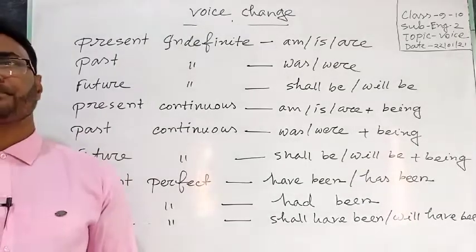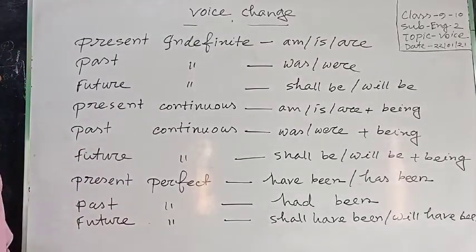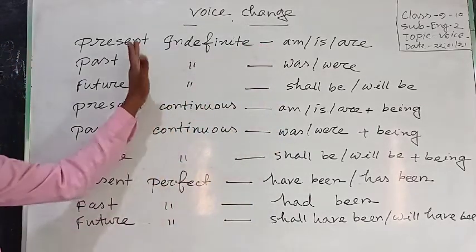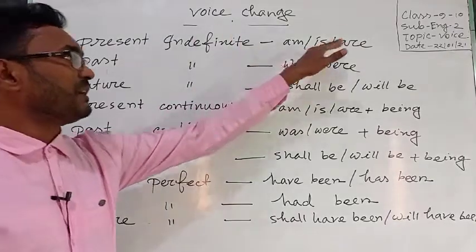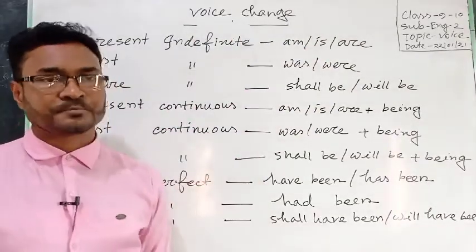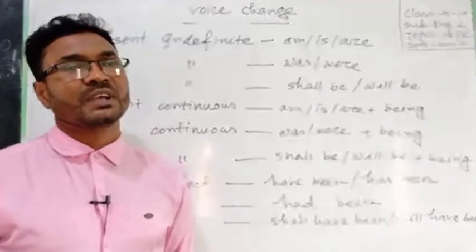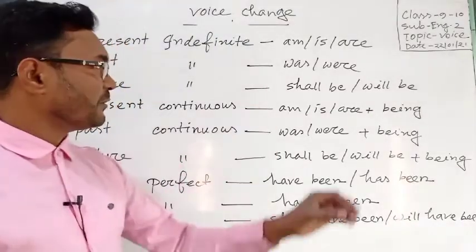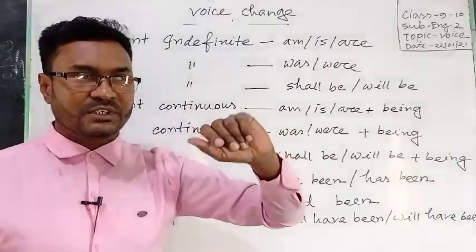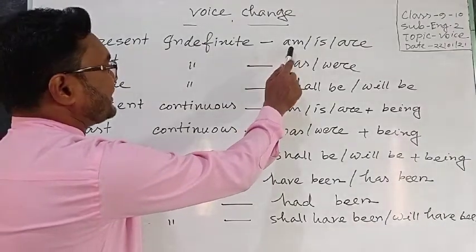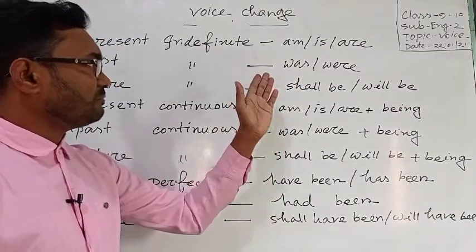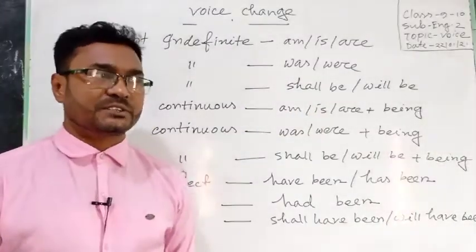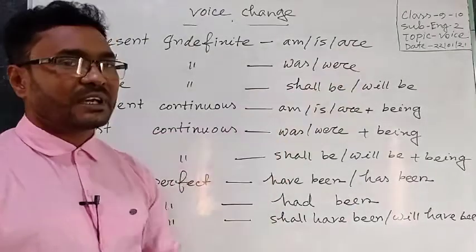Dear student, we have to know the auxiliary verb for everything. This is present indefinite and you have to use am, is, are to make the sentences active to passive. For that reason, we have to know when you will use am, is or are. For subject first person singular number, we have to use am. For subject third person singular number, we have to use is, and for other subjects, we can use are.